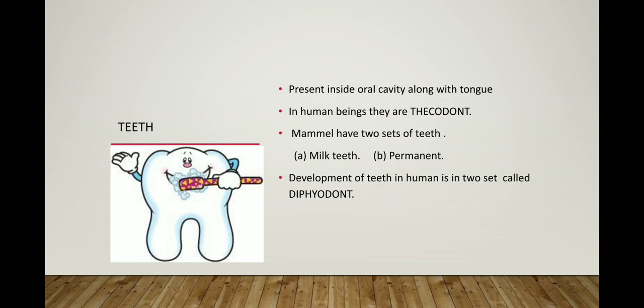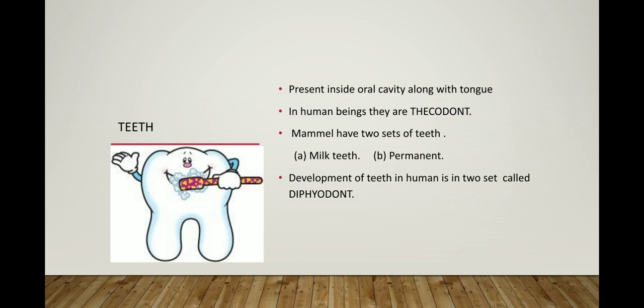The development of teeth in human beings is in two sets, which is called diphyodont, because we are mammals and we have two sets of teeth: first milk teeth, and next the permanent teeth.